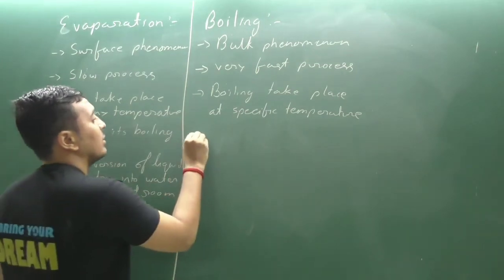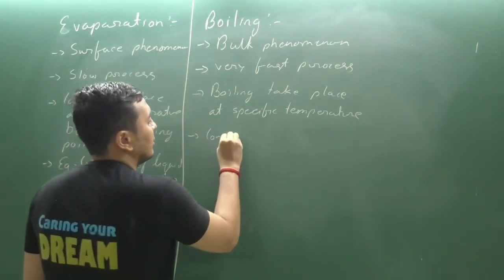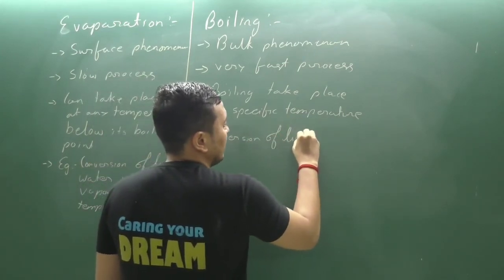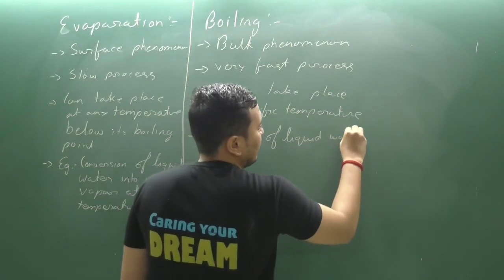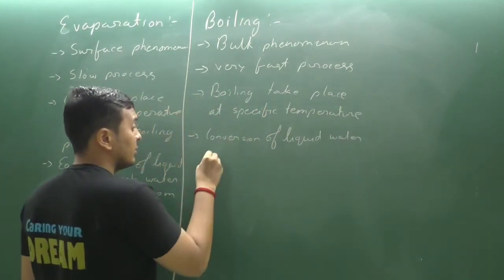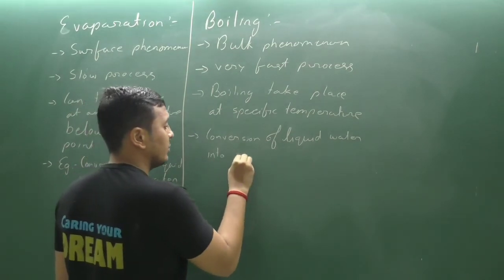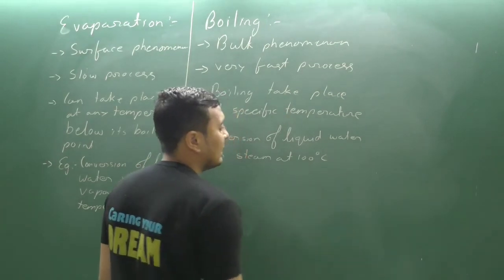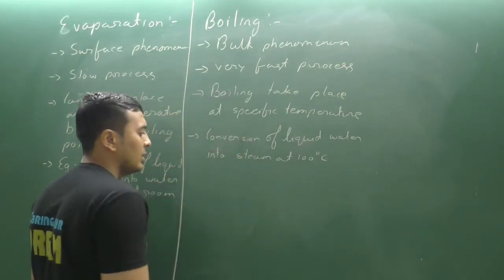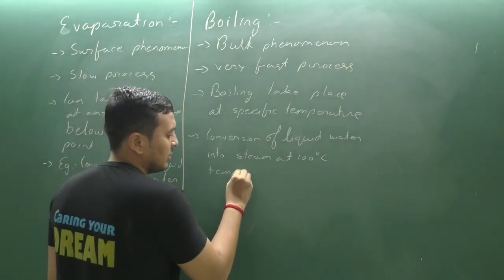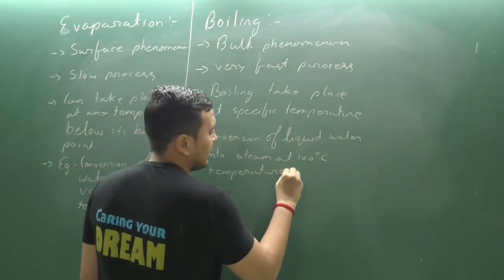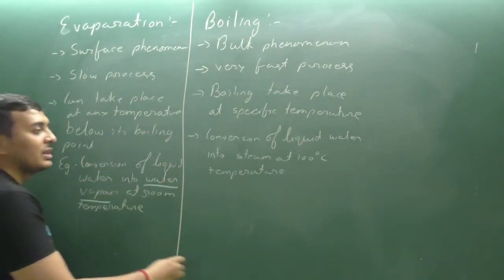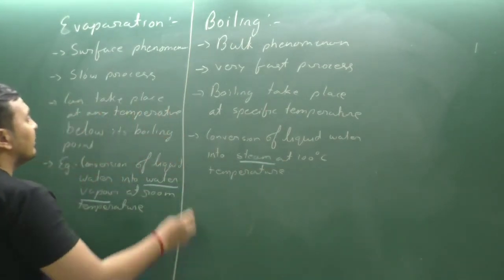And conversion of liquid water into steam at 100 degree Celsius temperature. Clear? So here water gets converted into water vapor, but here it directly gets converted into steam.